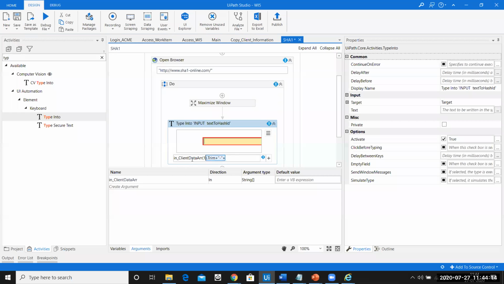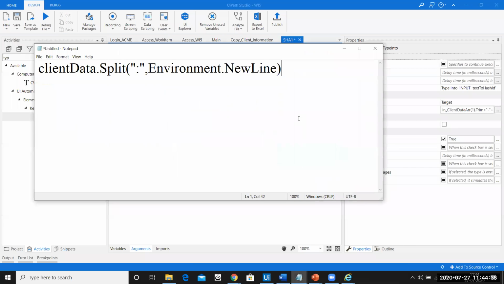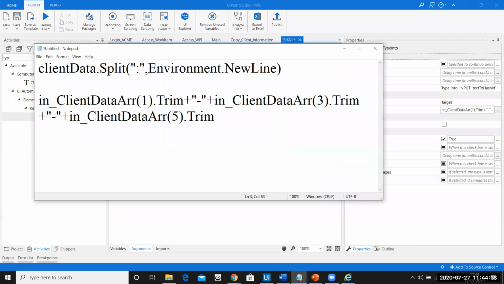I hope this makes sense to each and everyone. So I'll copy this information again and paste it here. Now after client ID, I need client name. Client name is at row of 3. Again, I need a hyphen here. And then at the last, I need client country, that is row of 5. Let me copy it and put it in a notepad and show it to everyone what exactly we are doing over here.